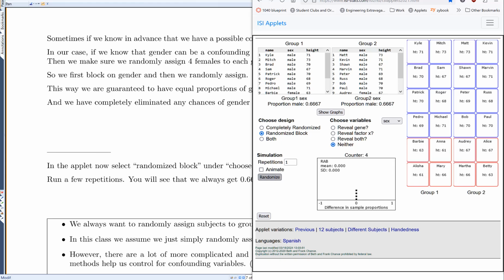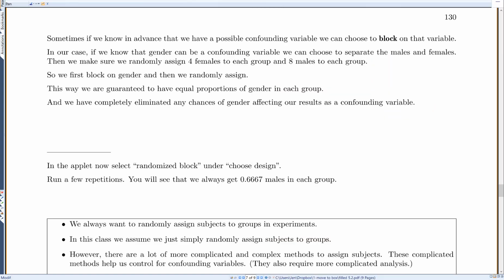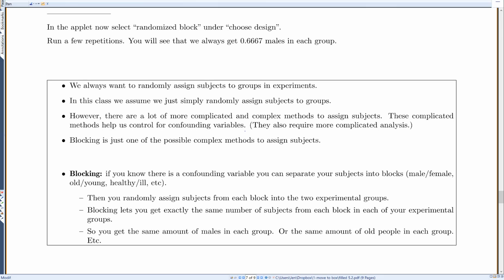Every time I randomize, I will always get 4 females in each group, which means the difference in sample proportions will always be 0. It doesn't matter how many times you do this, it will always be the same, because we did the block design, so we get the same proportions of males and females in every group. So blocking is just a way to make our experiments better. That doesn't mean you have to do it every time, and it doesn't mean people do it every time. But if you know you have a confounding factor that would be easy to control for using blocking, it's a great way to get better results.